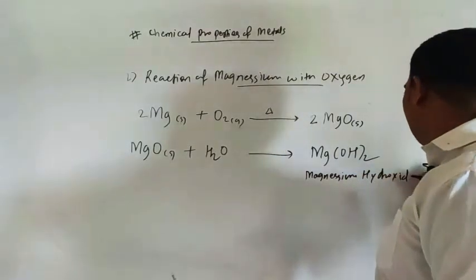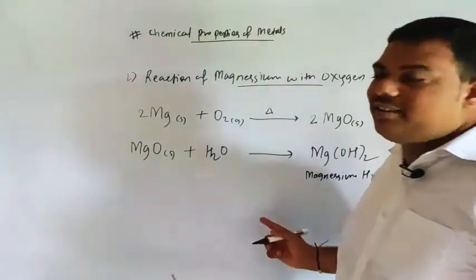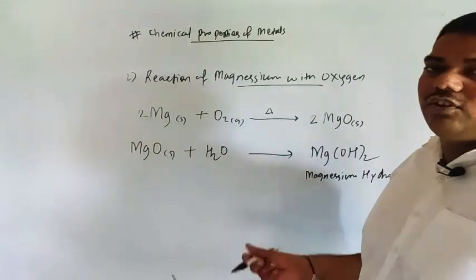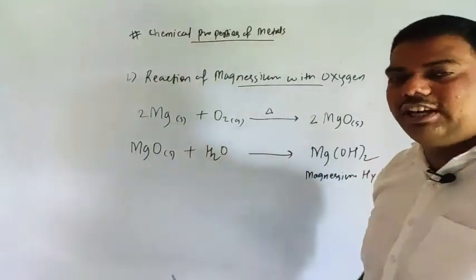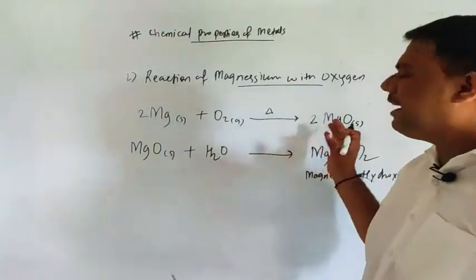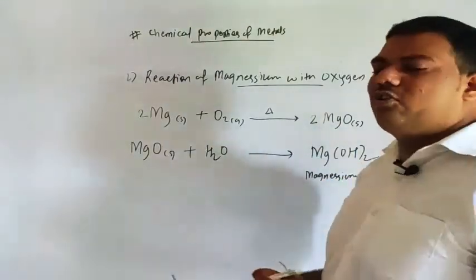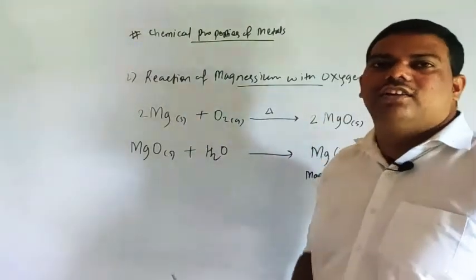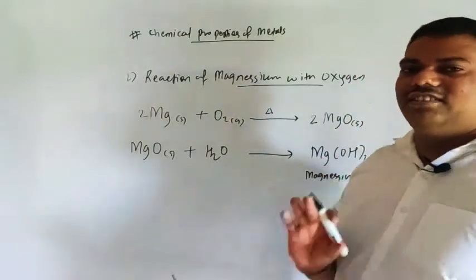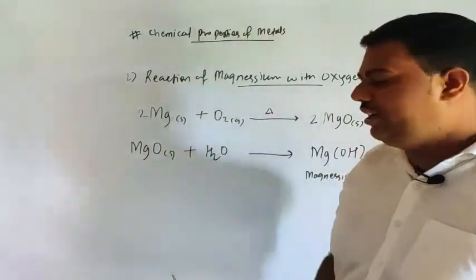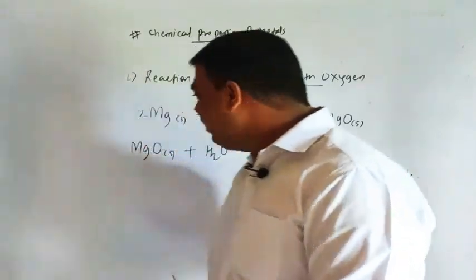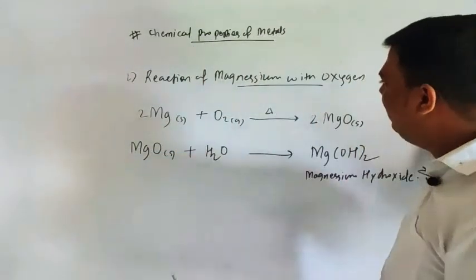Each and every student should write the names here. We saw sodium oxide and sodium hydroxide. Now we saw magnesium oxide and magnesium hydroxide. So you have to write the names also downside. Understood?